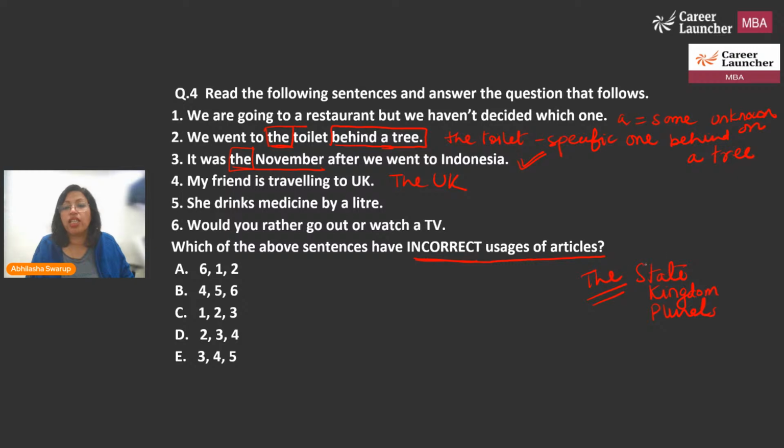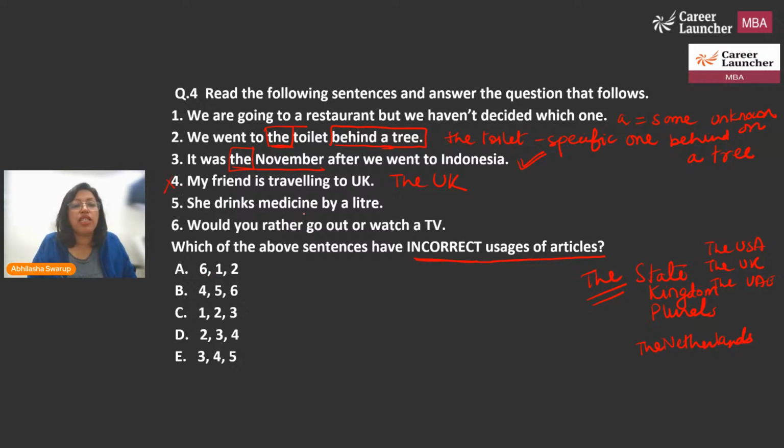So we will say the USA, the UK, the UAE, and Netherlands is plural, and therefore we say the Netherlands, right? So therefore 4 has an error. Okay, so let's put a cross here.